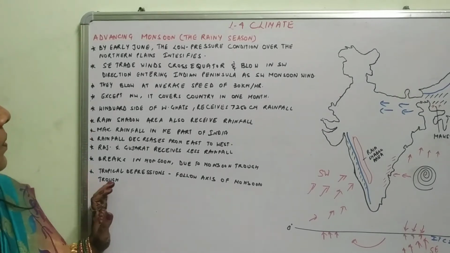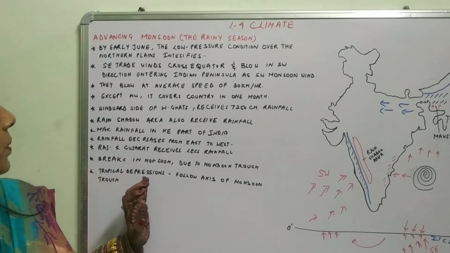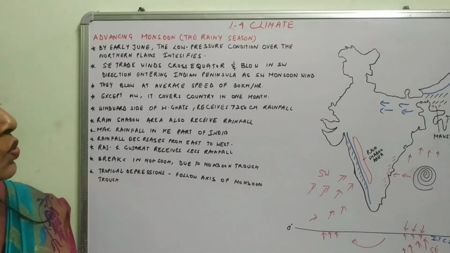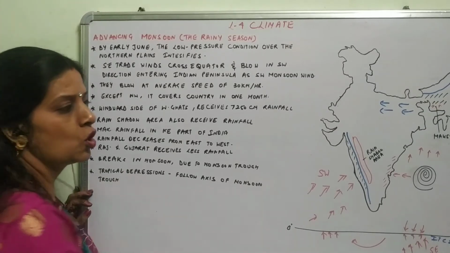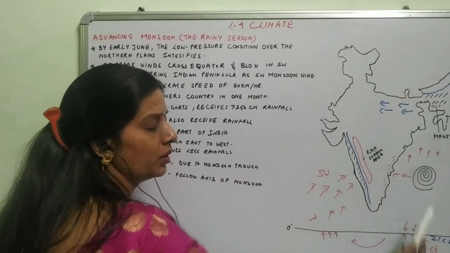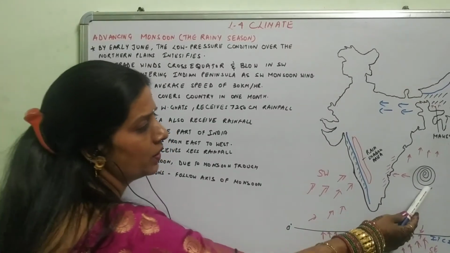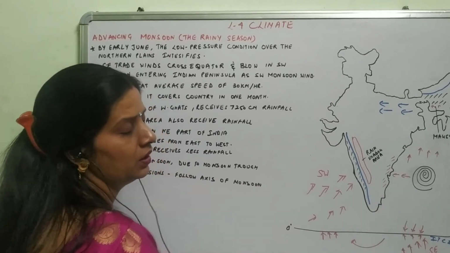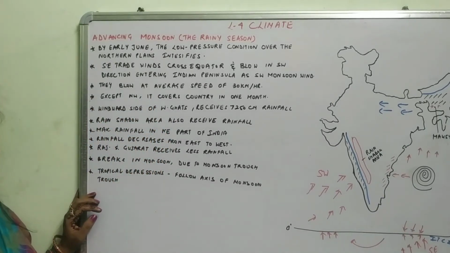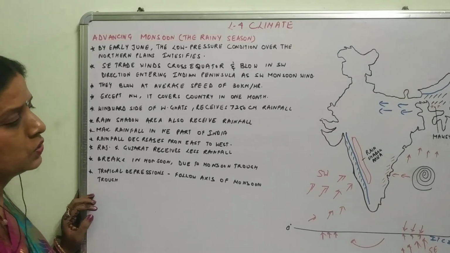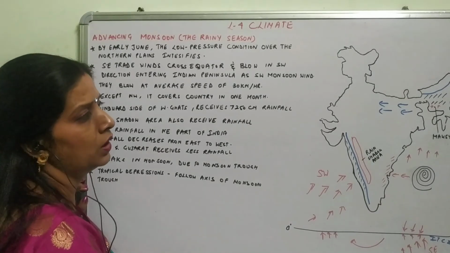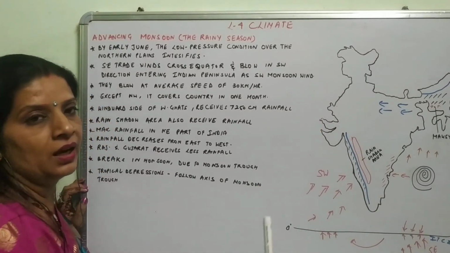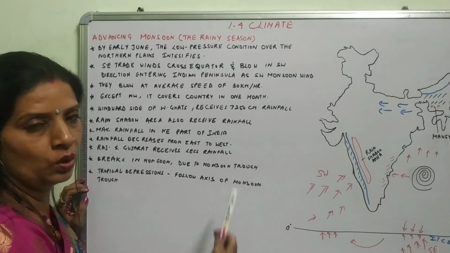So, the next topic is that tropical depressions follow the axis of the monsoon trough. During the same time, tropical depressions, that is the cyclones, are formed in the Bay of Bengal. They also bring light rainfall in the southern parts of India and the eastern coastal plain of India. So these monsoon winds are very important all over the country, and they have bound together all of India.